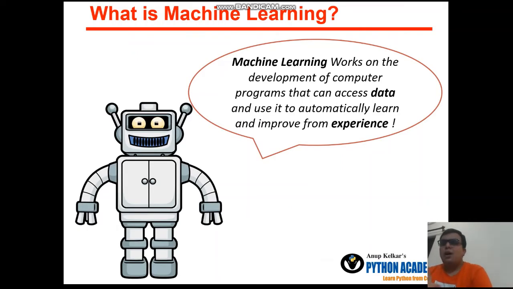Okay, so basically what is machine learning? Machine learning works on the development of a computer program that can access data and use it to automatically learn and improve from experience. So data is a very important part if you want to do machine learning. That's why we also need to perform coding on that data so that we can make a machine learning model for our future prediction.